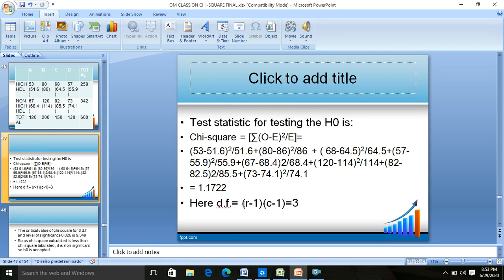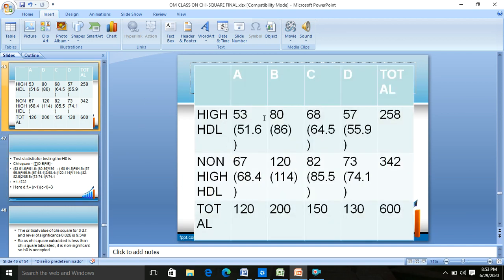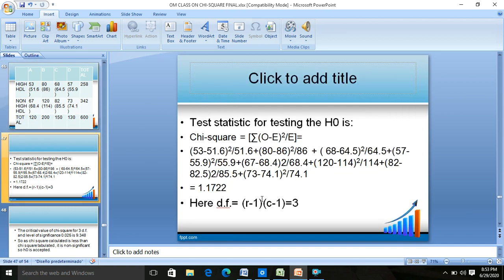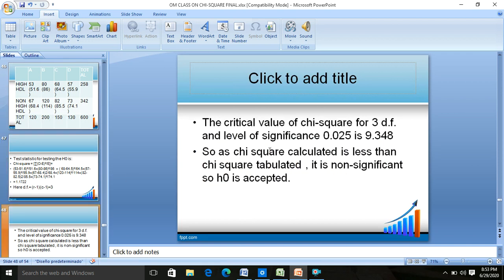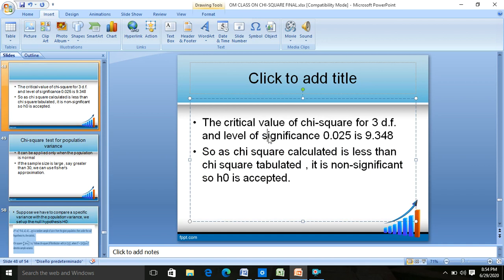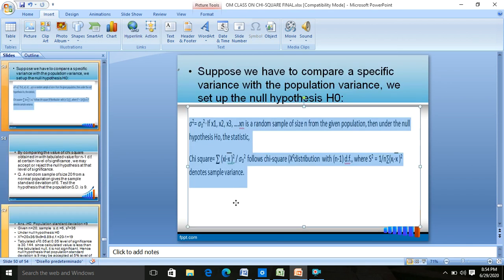The degree of freedom here will be (row minus 1) into (column minus 1). 2 rows and 4 columns: 4 columns give you 4 minus 1, 3, and 2 rows give 2 minus 1, 1. 3 into 1 is 3. The critical value of chi-square for 3 degrees of freedom and level of significance 0.025 is 9.348. So as chi-square calculated is less than chi-square tabulated, it is non-significant, so H naught is accepted.